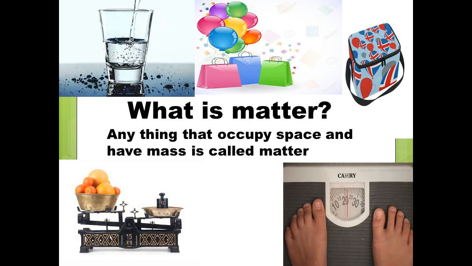So, all the materials have two properties. What are the two properties? They have mass and they occupy space. Now, what is matter? Anything that occupies space and has mass is called matter.